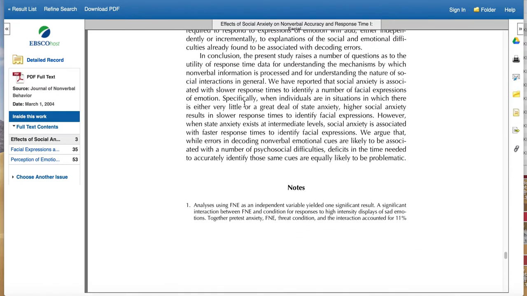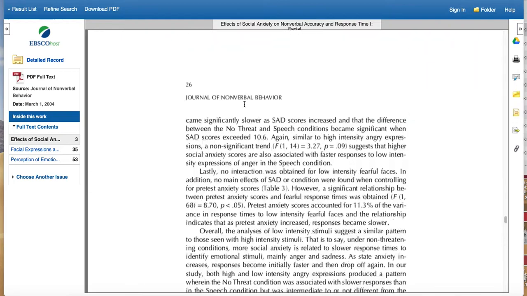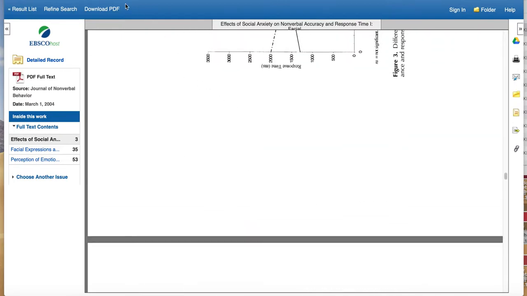And so if you decide to use this article, if I were you, I would then go up here where it says download PDF. You would download this PDF and then you would go back to Moodle.